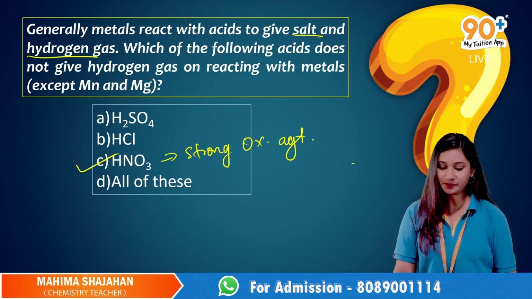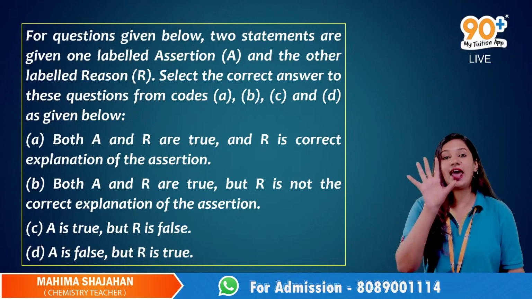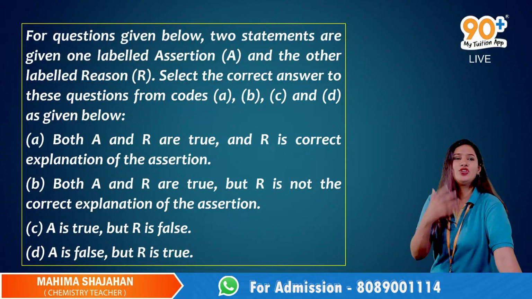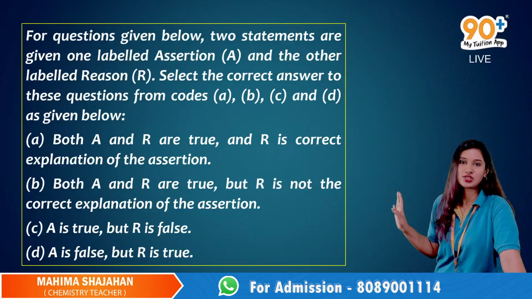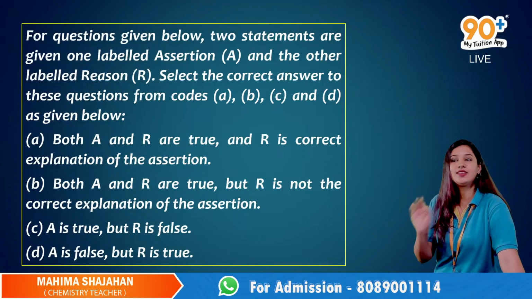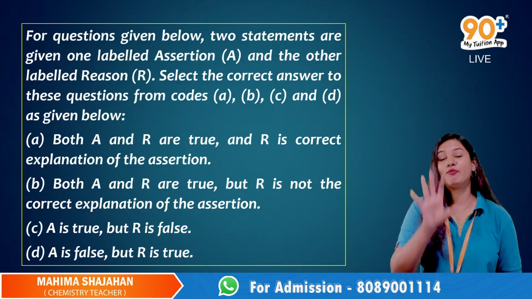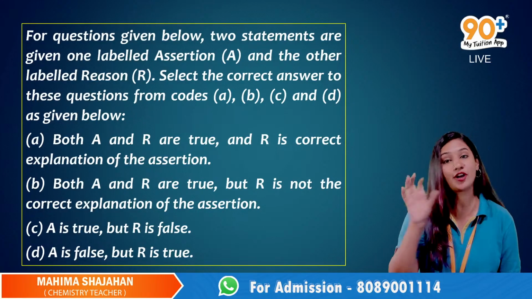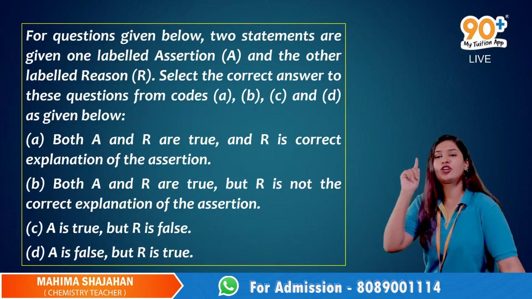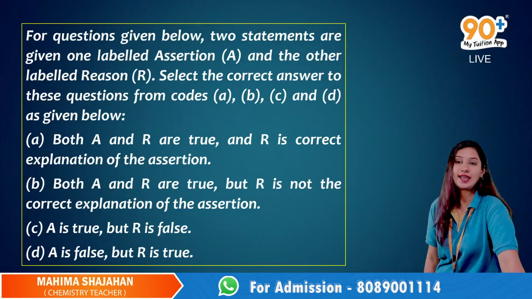Moving on. Now we have an assertion and reason type question. You're all familiar with assertion and reason type questions. A, B, C, D. You will mark option A if both assertion and reason are true and reason is the correct explanation of the assertion.